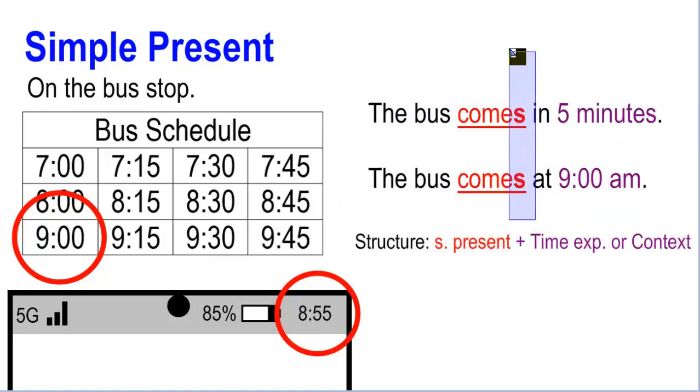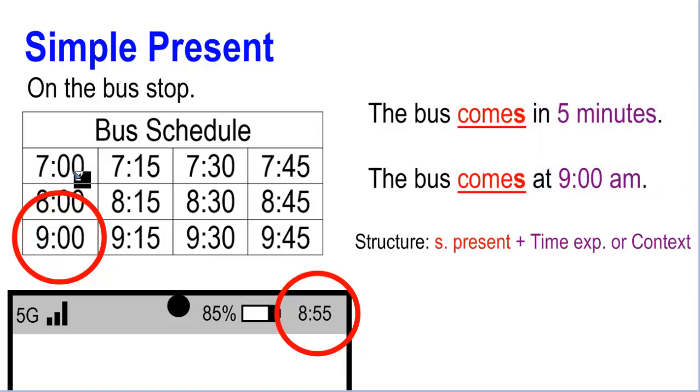The bus comes. And don't forget the S, please. For he, she, it, you need to use the verb with S in affirmative sentences. Remember, review the simple present. It's necessary for this. And again, you need a time expression or context, because we need to know that this is not just a routine, but something that is going to happen in a moment or in the short, near future.